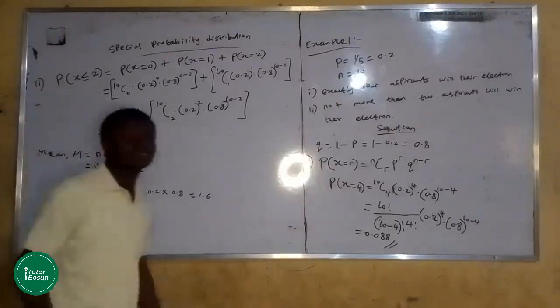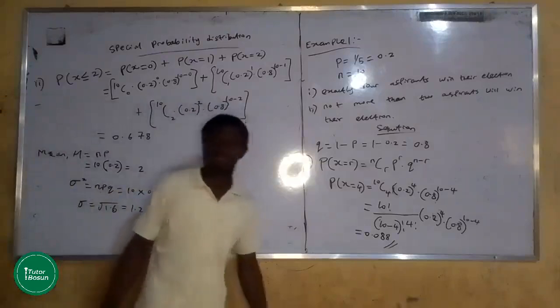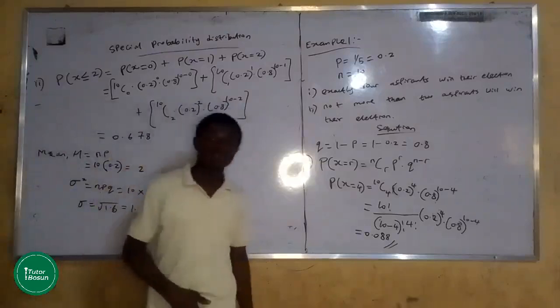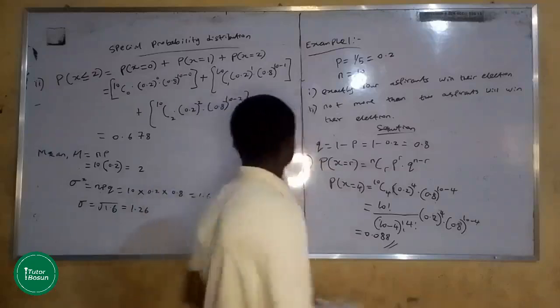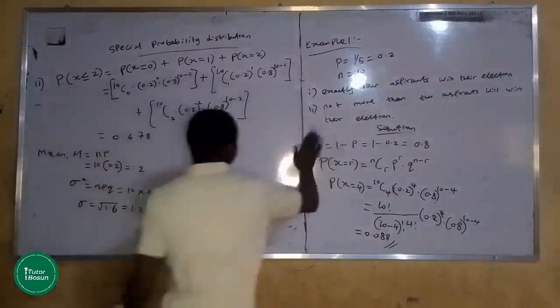So that's about our binomial distribution. The next we will move into Poisson's distribution.